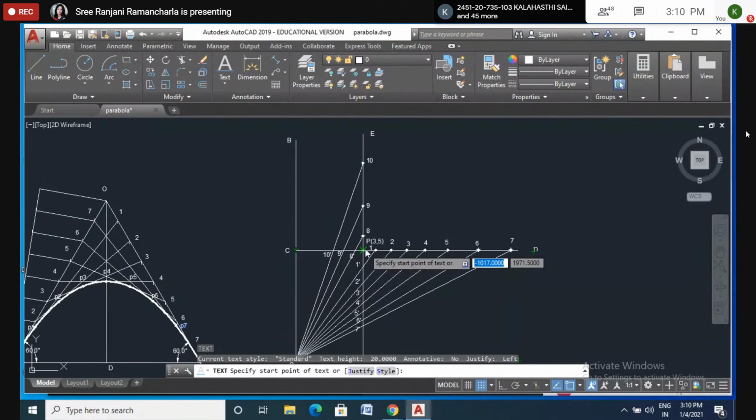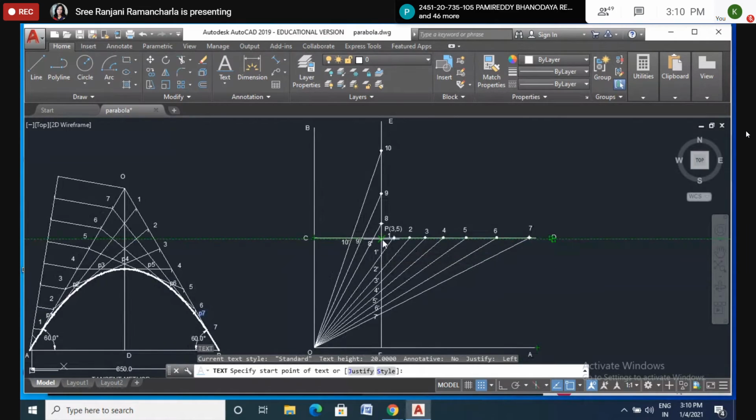These are the coordinates of the point, that is 30 and 50 or 3 and 5, whatever units you have written, in that way you can write it here. 3 and 5 will be centimeters. If you write 30 and 50, it will be millimeters. This point is P. P is on the hyperbola. Now, is it clear up till here?